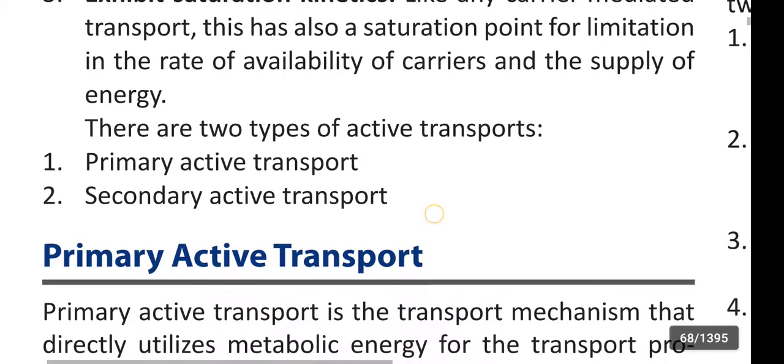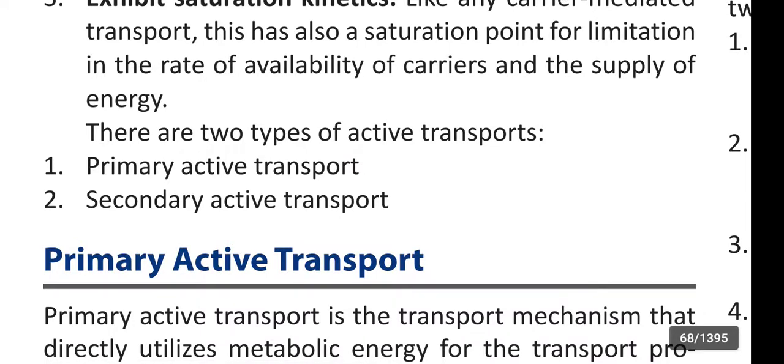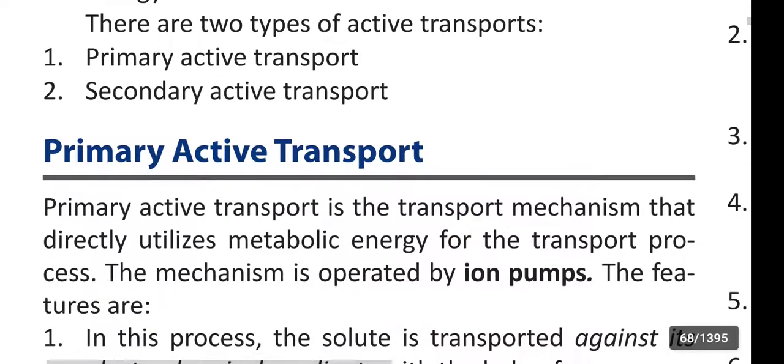There are two types of active transport. First one is primary active transport and second one is secondary active transport. First, about primary active transport. Primary active transport is the transport mechanism that directly utilizes metabolic energy for the transport process. The mechanism is operated by ion pumps.